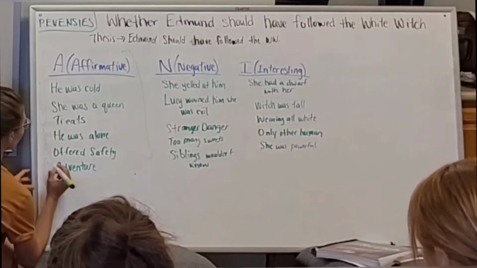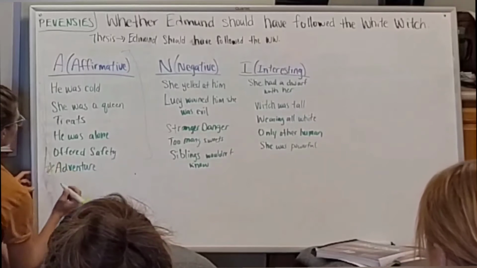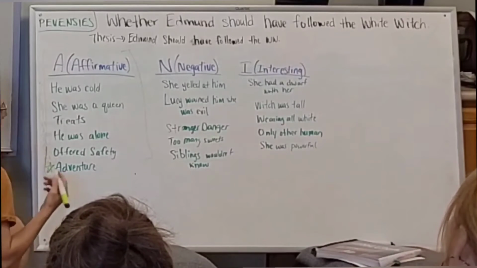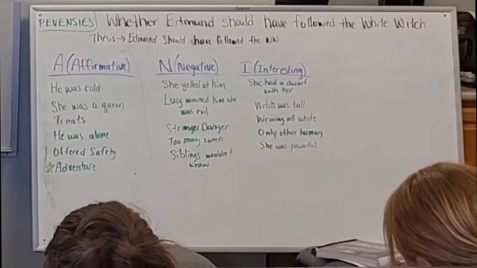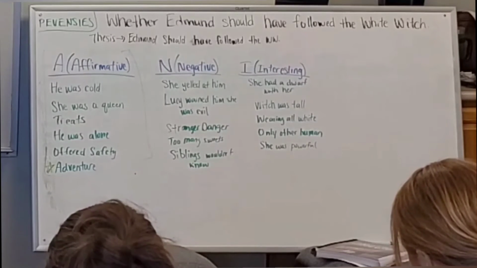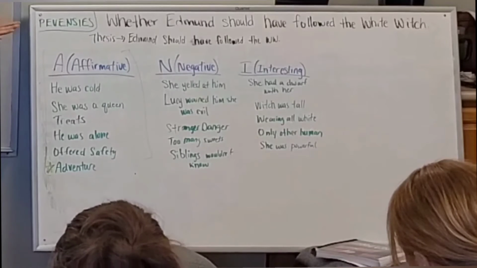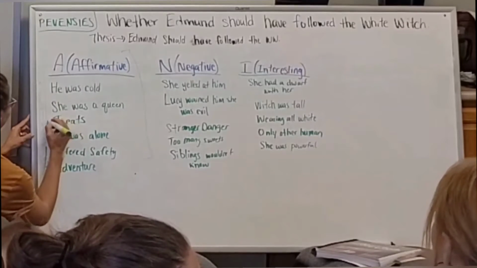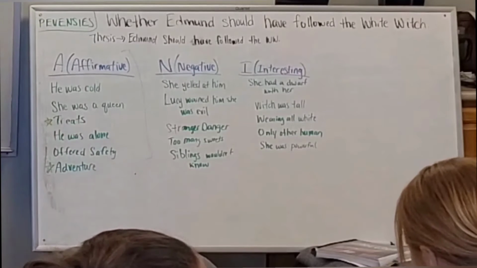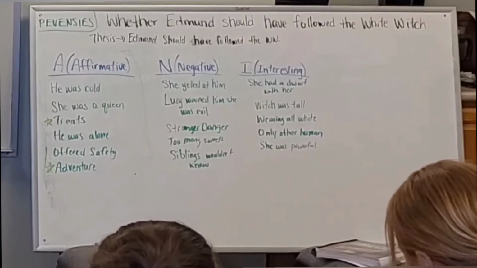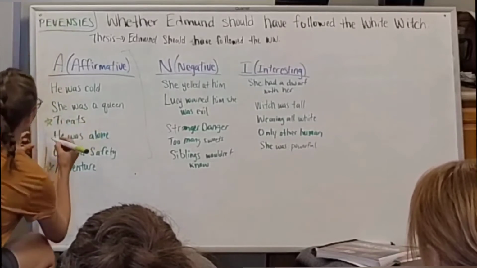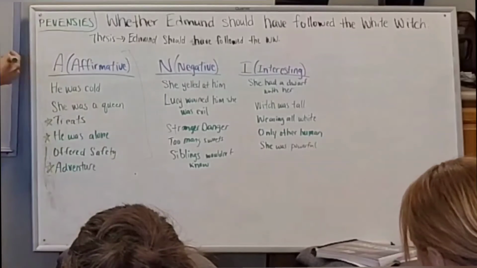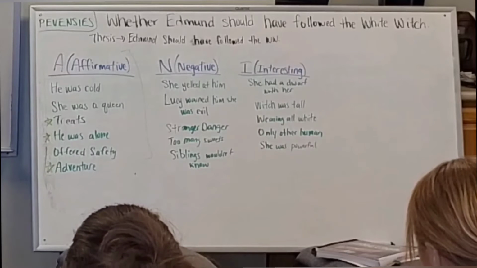Okay, so we're gonna star our top 3. That will be our 3 main, what's the word that they use? Proofs. Proofs, yes, 3 main proofs. So adventure, what are the other 2? Treats. I think he was cold. Companionship, so that he was alone. Okay, so those are our 3 main points, our 3 main proofs.